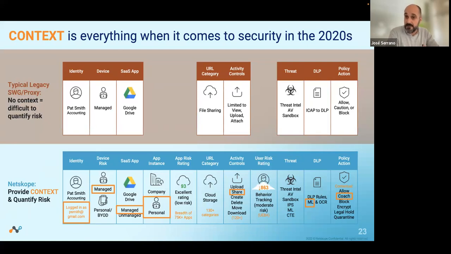And what is controlling the full context? Well, others in the market are focused on the old school. They are very focused on controlling the web navigation, and they have a really limited context oriented to controlling the web application. They for sure are able to play around with the identity, with the device status.